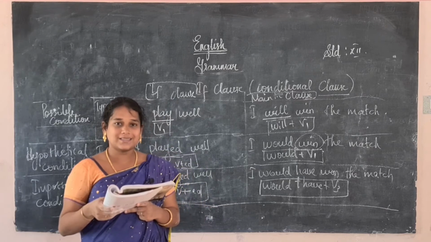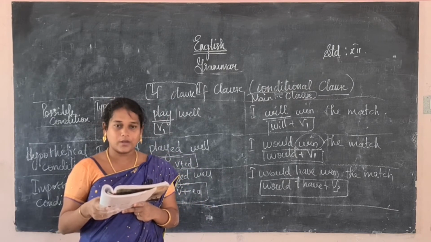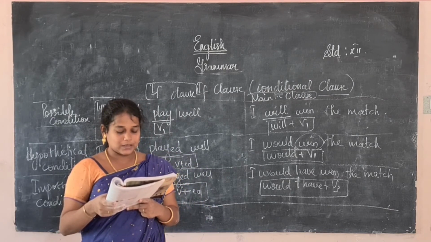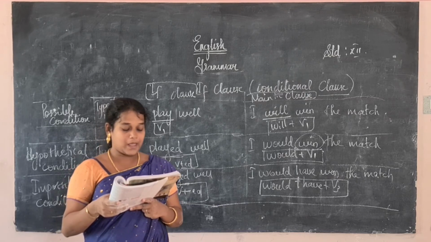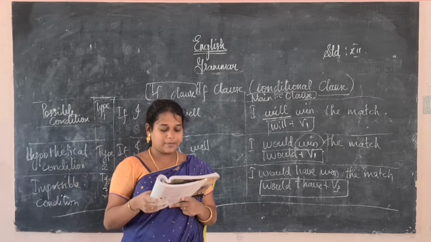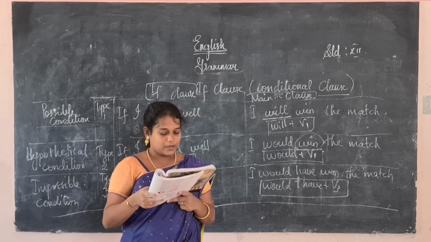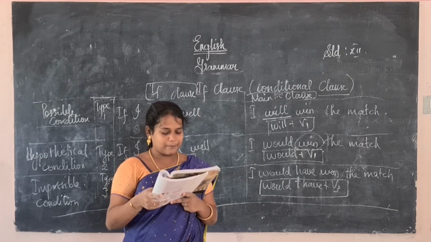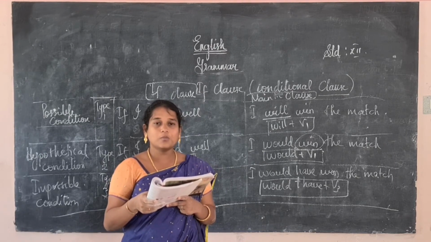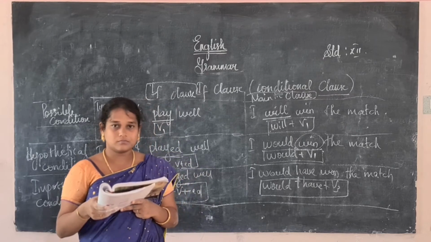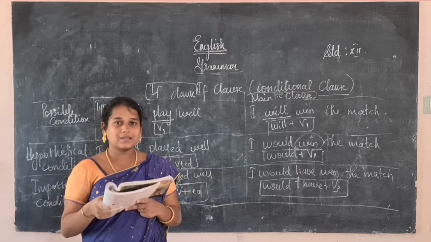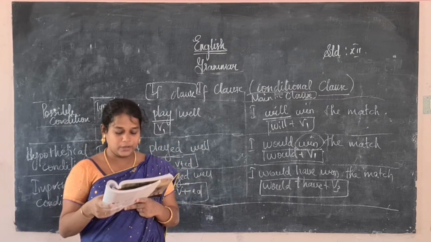If Raj is a sculptor, he will make beautiful ideas. Next, if Mary had an umbrella, she would lend it to me. It is already in the form of past, so she would lend.